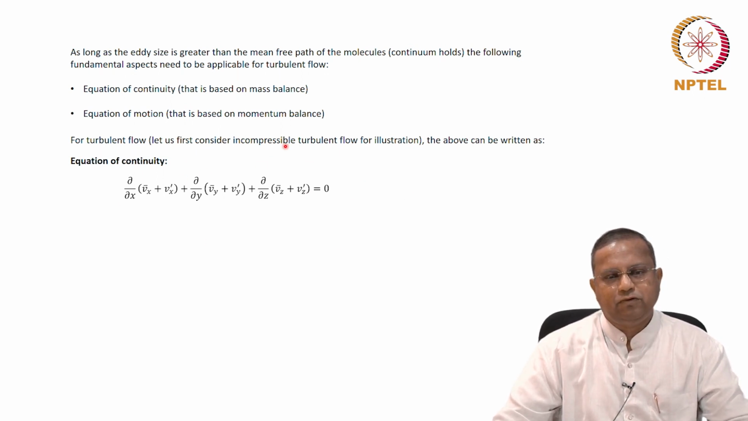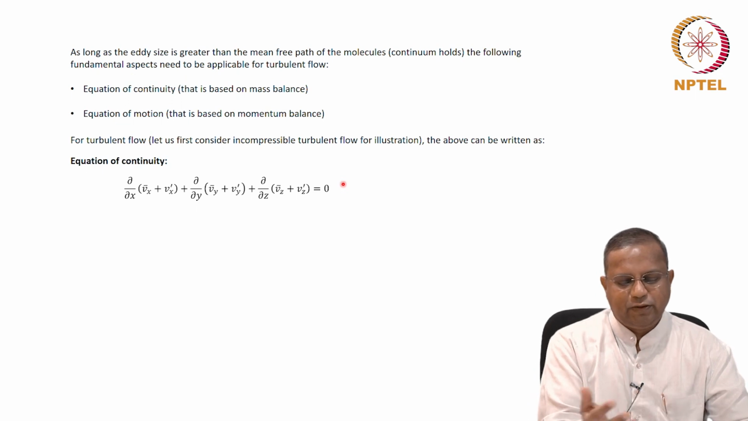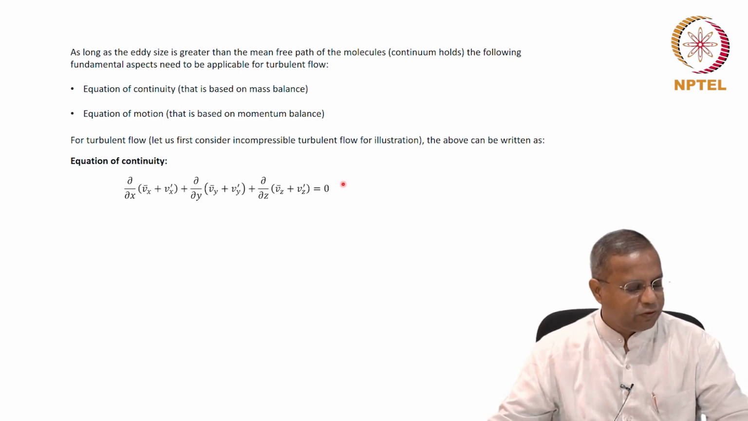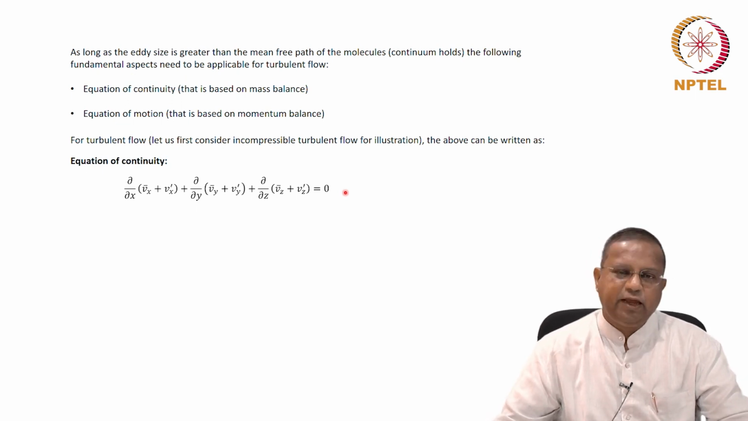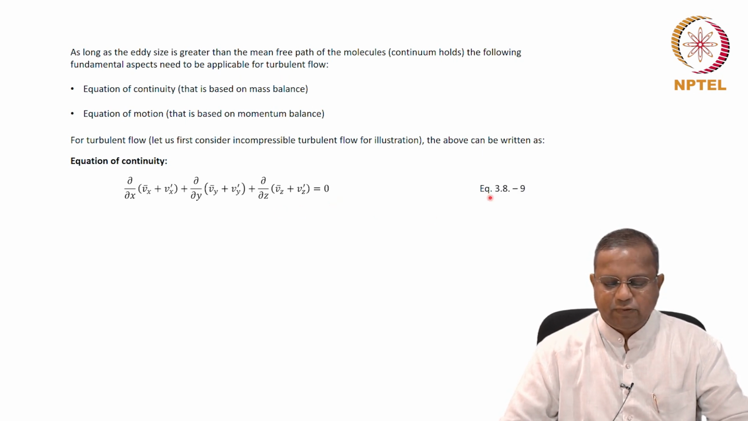So this equation of continuity will be valid. It's incompressible flow, so del dot V equals 0. This is only for illustration, to tell you that this kind of formulation works. Then you could make density variable and work out the various details. In fact, look at a book, that might be easier. This is equation 3.8-9.